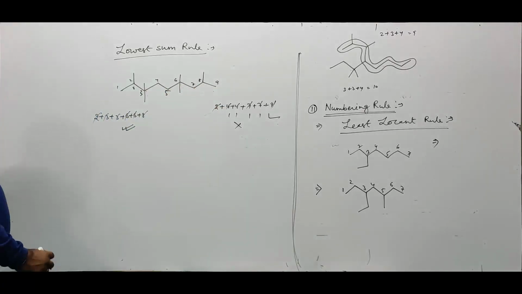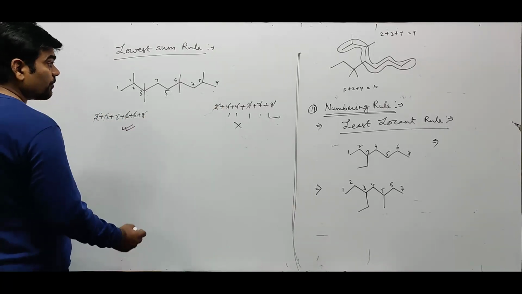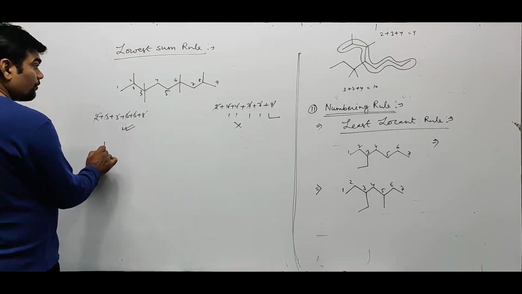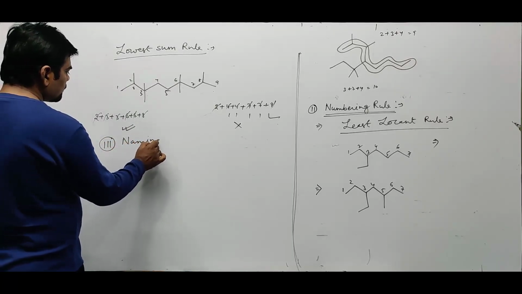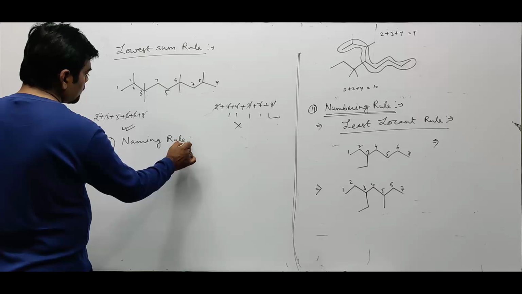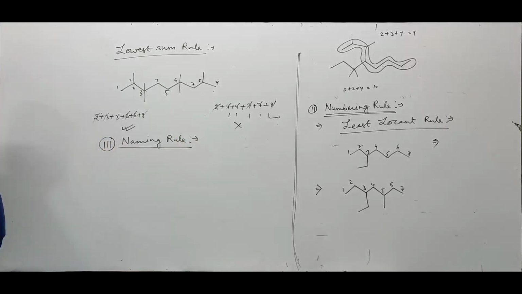Alright? Okay? So that is the lowest sum and the numbering rule. Now after numbering, third is the naming rule. Okay?